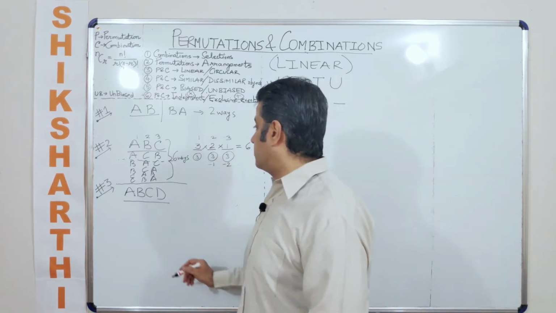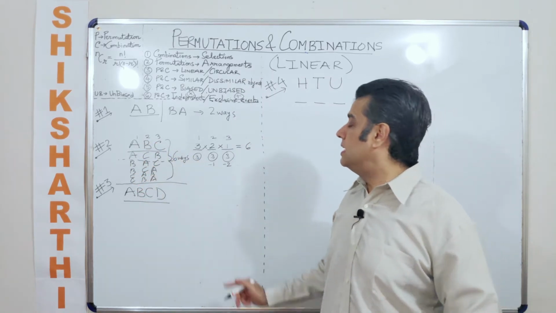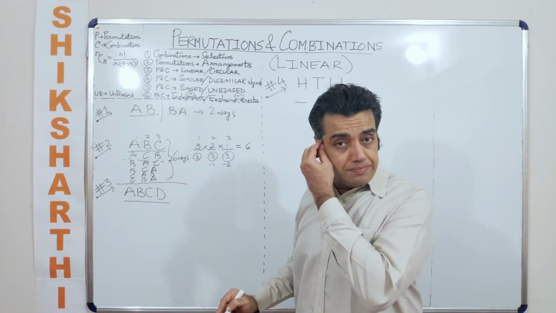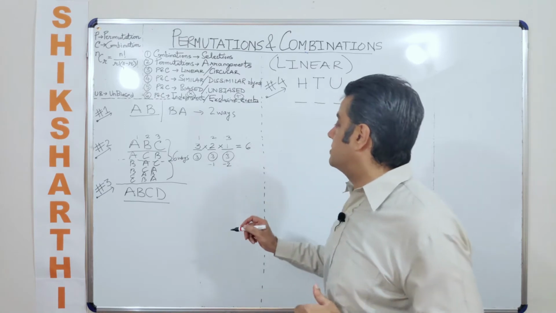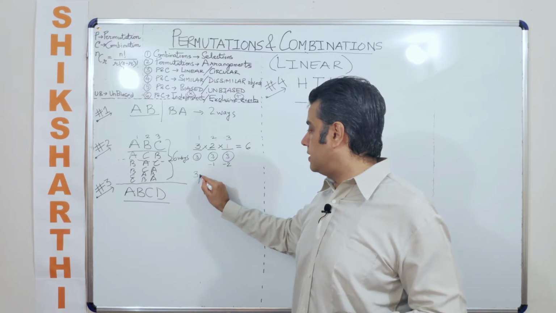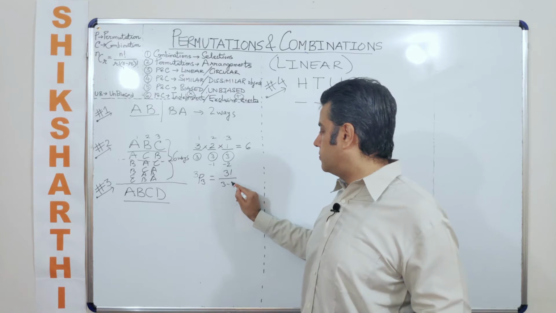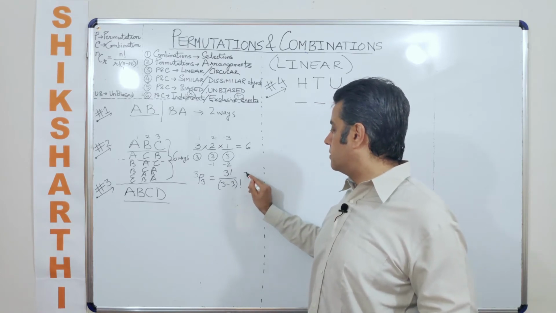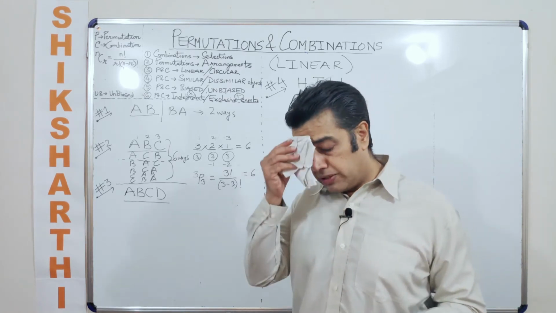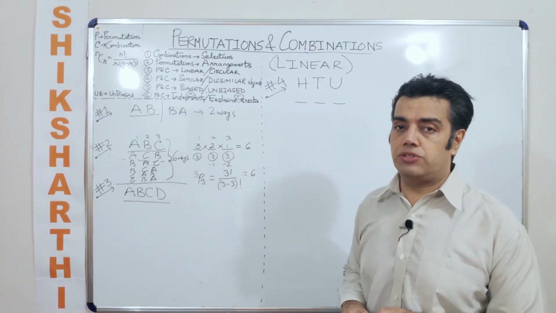A further, more mature approach, I mean, this was the first way of doing it, which is the basic, logical or analytical way. The second way is using the concept of independent events, right? Third is, now I know that 3 people can occupy 3 places in how many ways? 3P3, which is just like saying 3 factorial divided by (3 minus 3) factorial. Which is just like saying 6 ways. I hope you have understood this. Now we'll be talking about the fourth case, I mean the third question, to be precise.